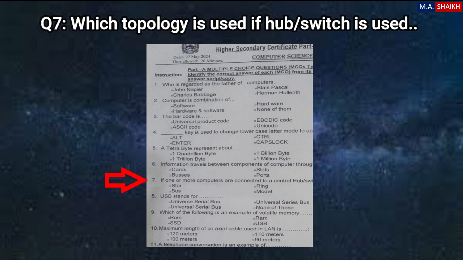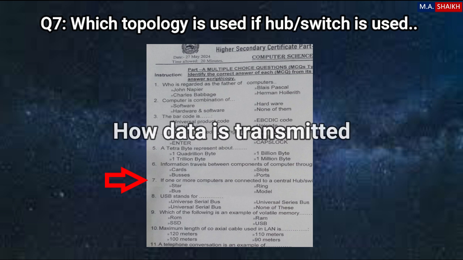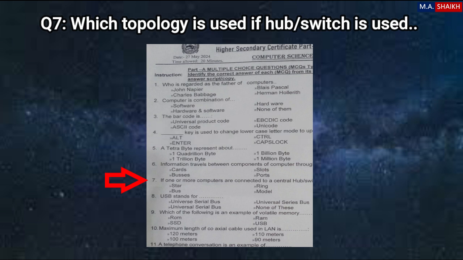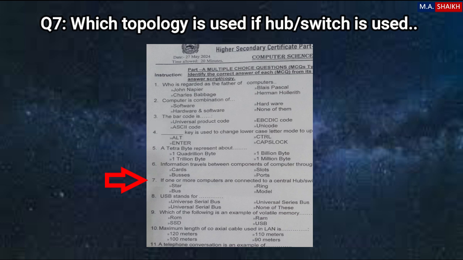Topology actually refers to the physical and logical arrangement of devices. Devices could be any device: a phone, a computer, a laptop, and the connections within a network. How devices are connected, how data is transmitted, how the network is structured. These are the main points indicating the topology. There are different topologies: bus, star, ring, mesh, tree, hybrid, and different topologies have different structures.